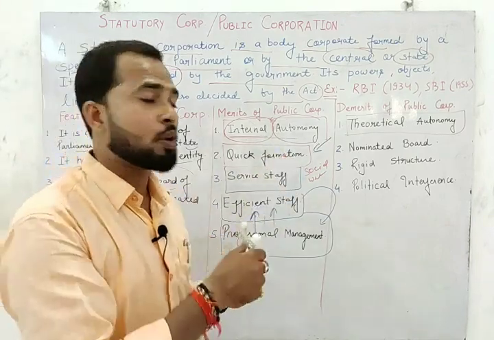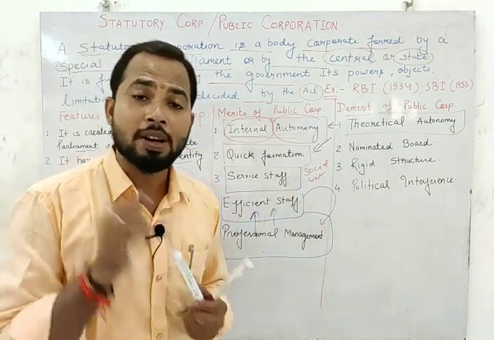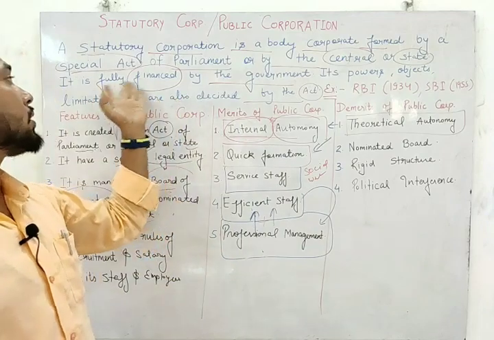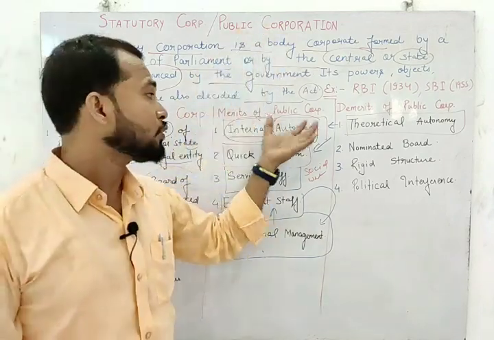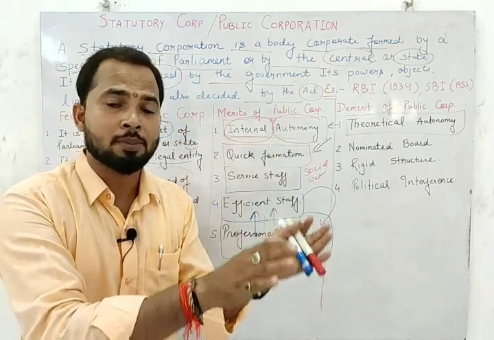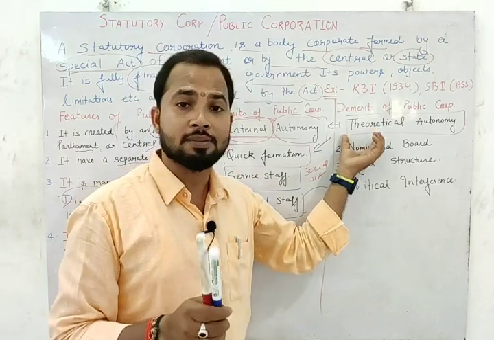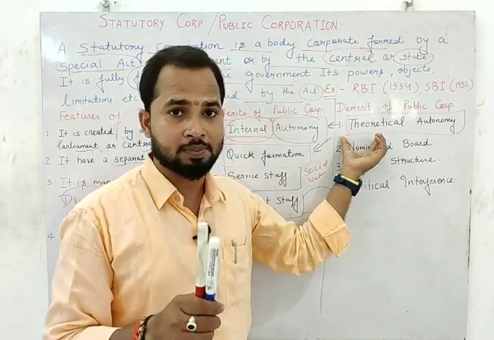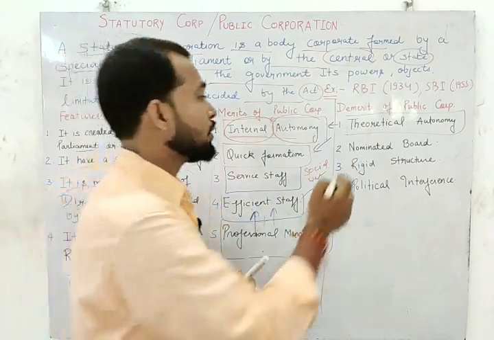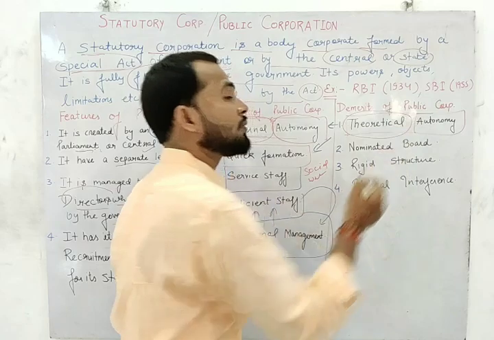It is only possible in theoretical life. It is not possible in practical. For the money, for the finance, we have to depend upon the government because it is fully financed by the government. So for money, we do not depend upon it. In merits we read that for the money we need not depend upon the government, but in real life, in the real sector, in the practical sector, we have to depend upon the government. So autonomy is only possible in theory.